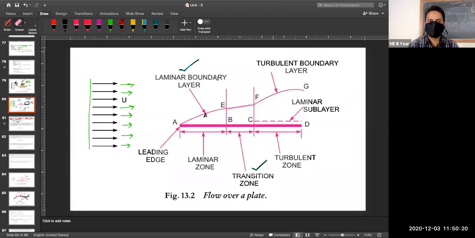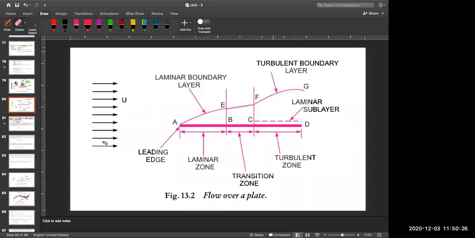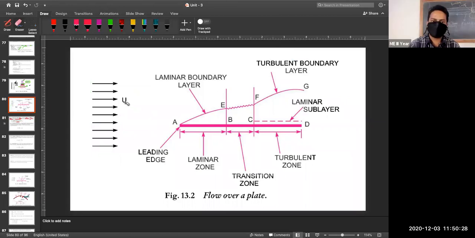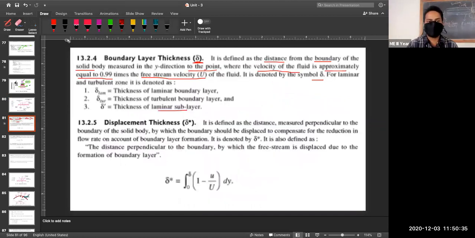A question can be asked to represent all flow regions considering flow over a flat plate, and the free stream velocity you can consider as capital U. Based on that diagram, certain definitions can be asked. The first: what is boundary layer thickness?